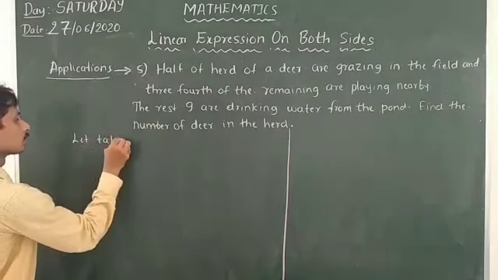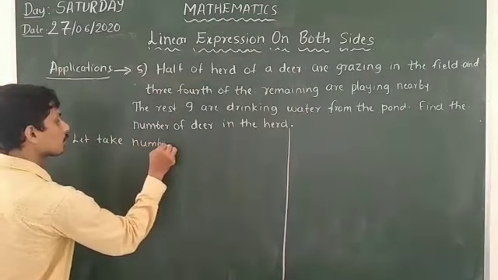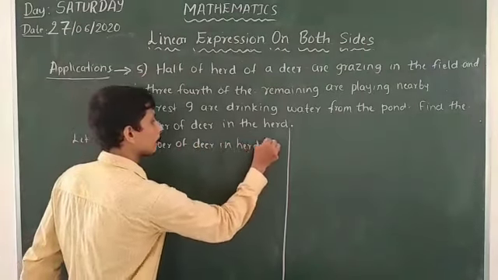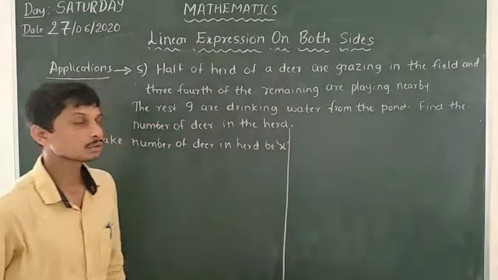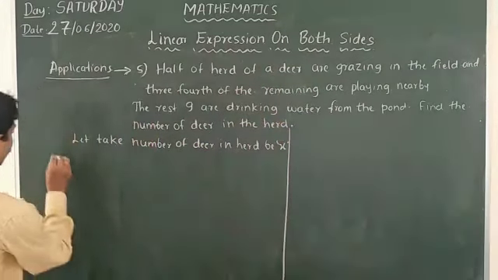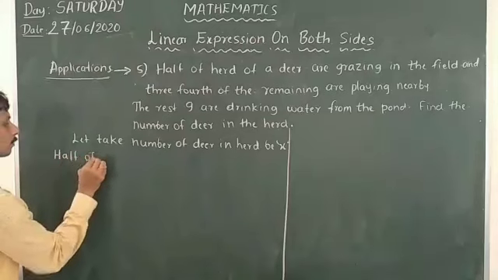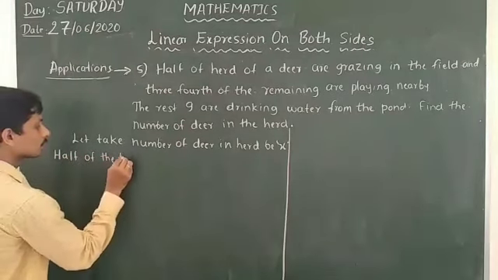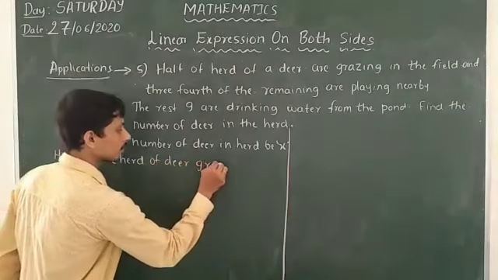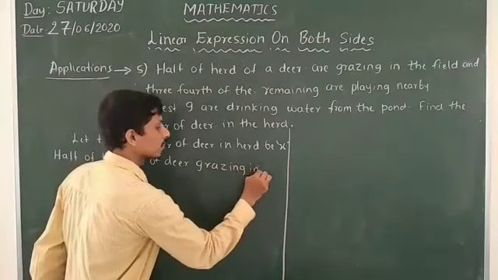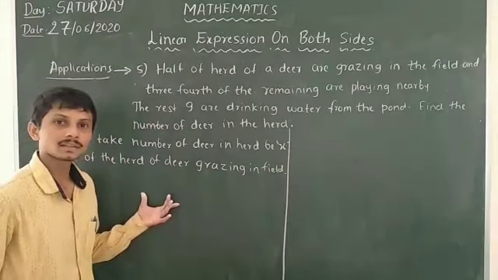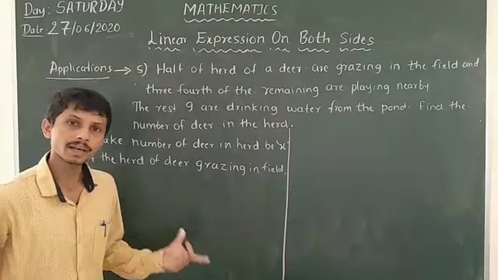Let the number of deer in the herd be X. So in that, half of the herd of deer are grazing in the field. It means half of the herd of deer are grazing in the field. So we have to subtract X by 2 from X.